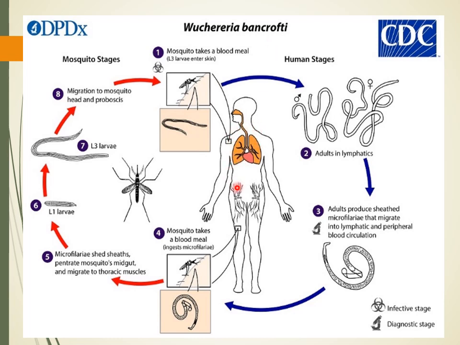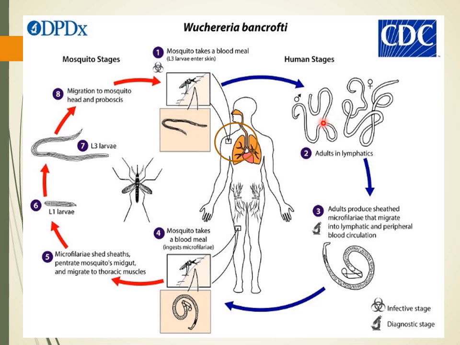So this is the life cycle. Human is the definitive host, mosquito is the intermediate host, and a person gets infection by the bite of the mosquito. So this L3 larva, which is motile and active, when the mosquito takes a blood meal, gets deposited on the skin at the puncture site, and from there it may gain entry into the human, and it would molt and convert itself into an adult worm in the lymphatic system.